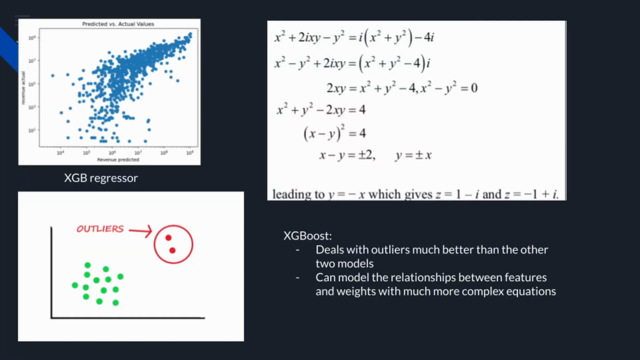Now let's explain why XGBoost did better than ridge regression. First of all, XGBoost deals with outliers much better than the other two models, and secondly, it can model more complex relationships between features that aren't linear. So we could have a polynomial model, or potentially an exponential model, with XGBoost.